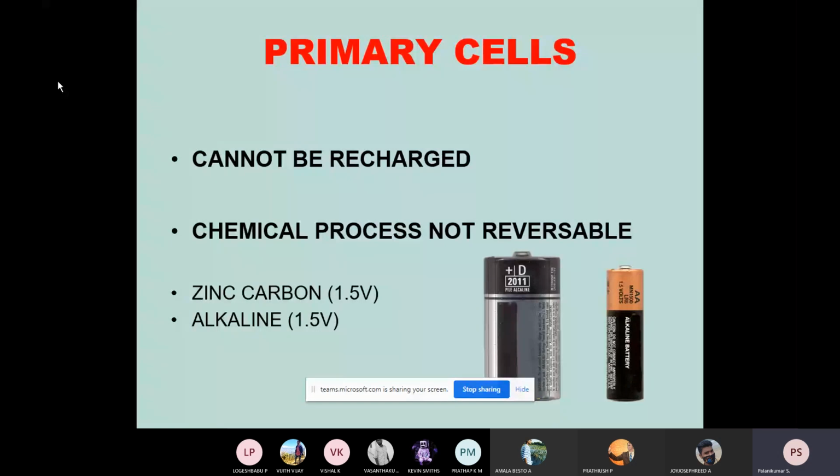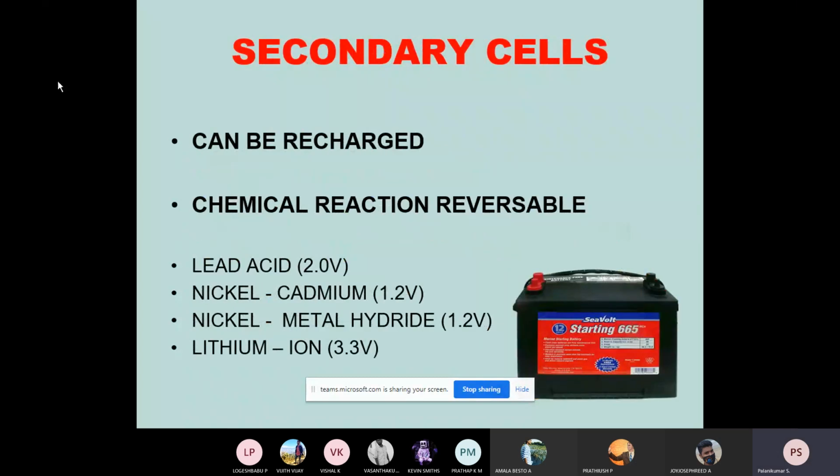That's the reason why primary cells, such as zinc carbon and alkaline, cannot be charged. So we need not worry about these batteries, because our focus and interest is to study the batteries that can be charged. As far as the plug-in hybrid electrical vehicle configuration and the electrical vehicle architecture are concerned, there is a need for frequent charging of batteries. In an electrical vehicle, of course, the secondary cells can be charged.